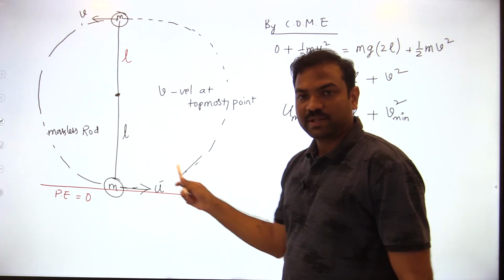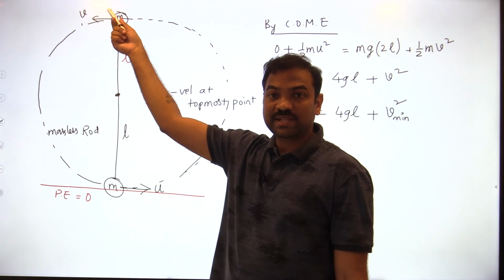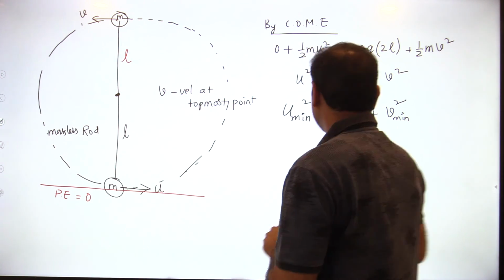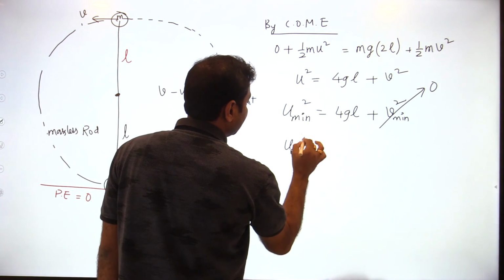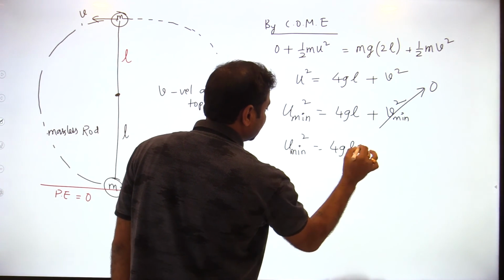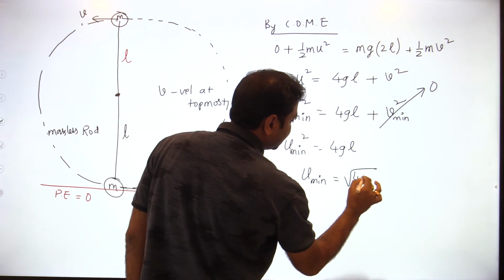But we require the minimum velocity for which it will complete the vertical circle. Then what is the minimum velocity that can be there at the topmost point? 0. Then what is the minimum velocity required to complete the vertical circle? The minimum velocity required to complete the vertical circle is root 4gl.